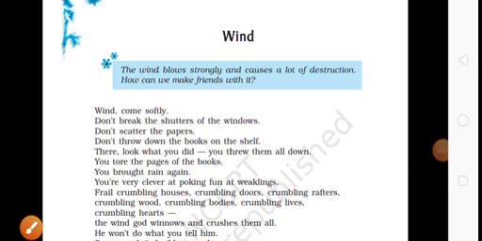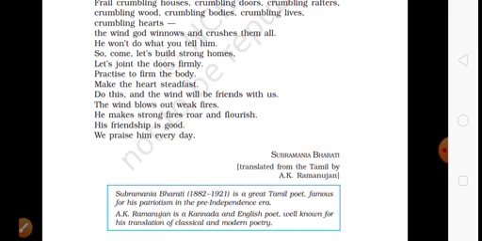Welcome class 9 students. Today I have come here with a poem, Wind, which is written in Tamil by A.K. Ramanujan, and later on it was translated by Subramania Bharti into English.